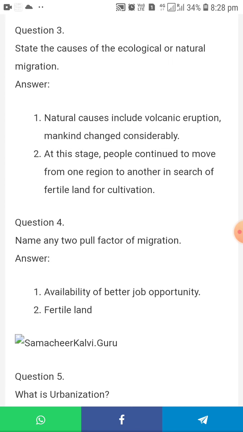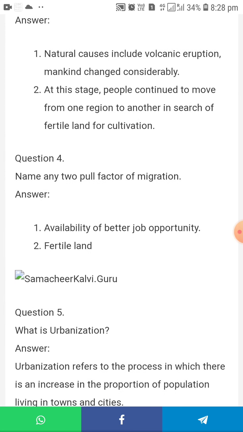Name any two pull factors of migration. The answer is availability of a better job opportunity, and the second one is fertile land.